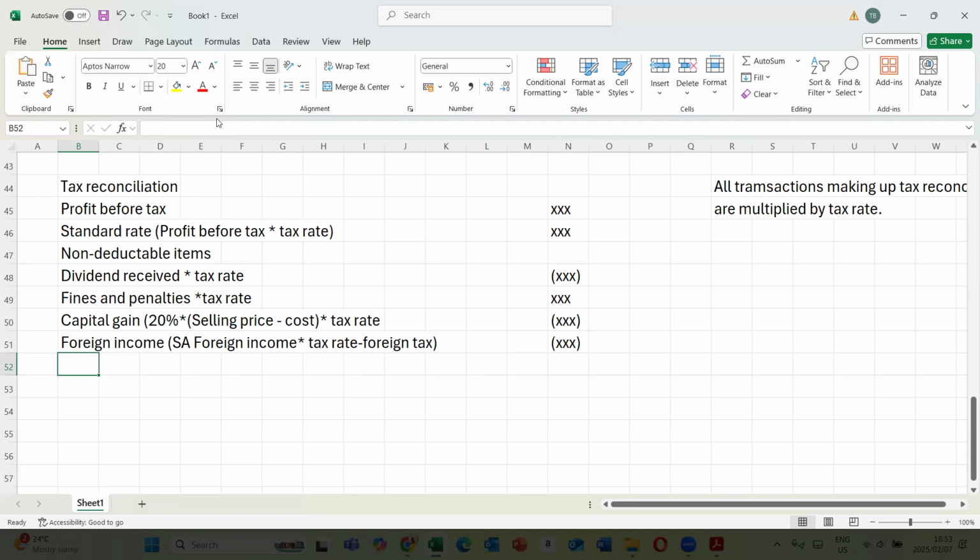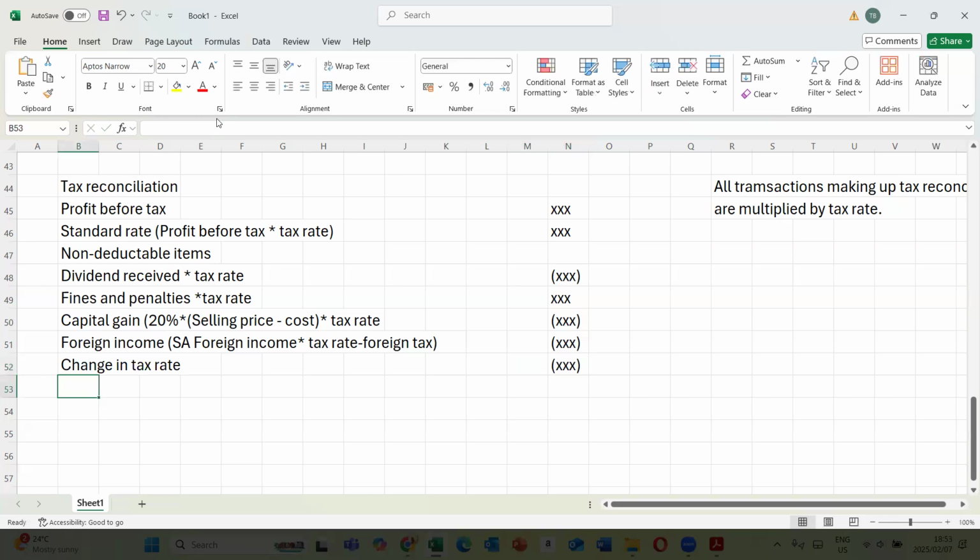And then if there's a change in tax rate, you also account for it here. If the tax rate is decreasing, that means you deduct. If the tax rate is increasing, you add back.